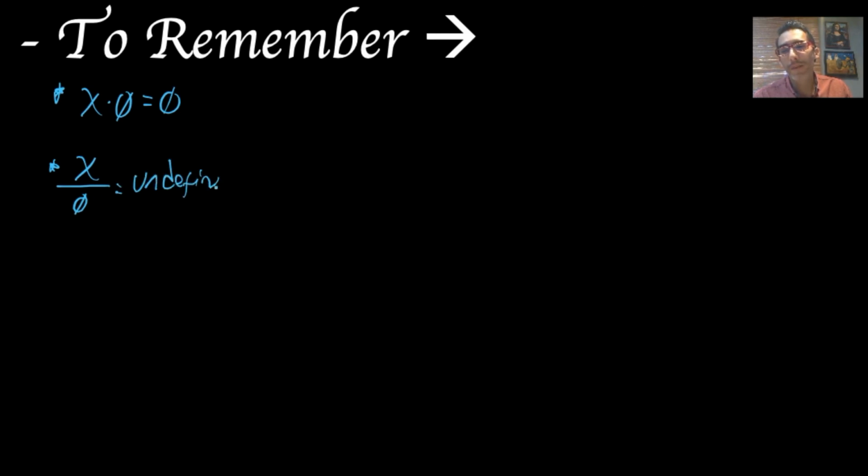Okay, similarly, when you have any number divided by 0, this result is undefined. We cannot really perform that division, so that's what people call undefined. Any number divided by 0 will be undefined. However, when I have 0 divided by any number, the result of this operation again will be 0. Okay, that's going to be important.